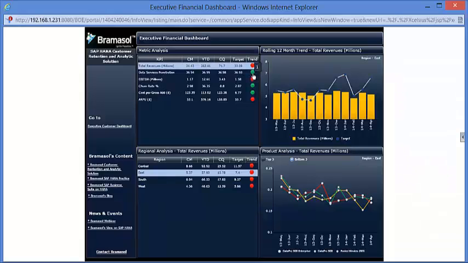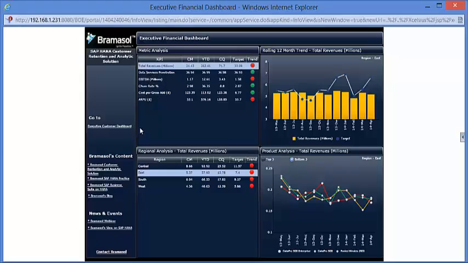There will be a green signal here. If not, there will be a red signal. Now, let us consider a scenario that a CEO or a CFO is looking at this dashboard. He can clearly understand there is a negative trend for the total revenue, which will be a big concern for him.